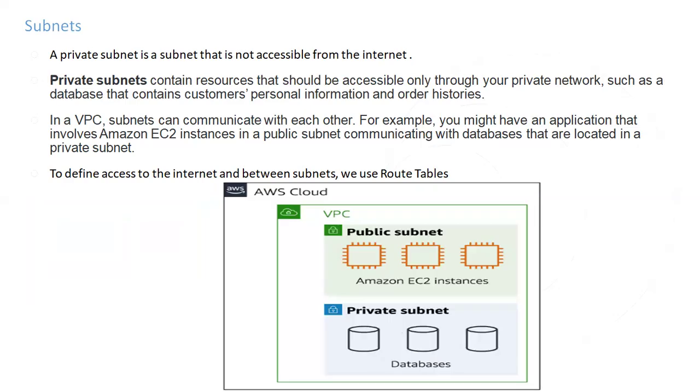Very simply, a VPC is a service offered by AWS to create a virtual private network in AWS. You can create a separate private network in AWS, and you can divide that private network further into sub-networks that are called subnets. So I hope it's clear what a VPC is and what a subnet is. Thank you.